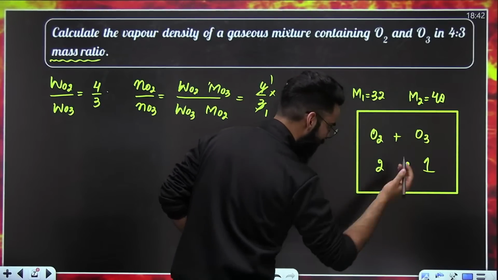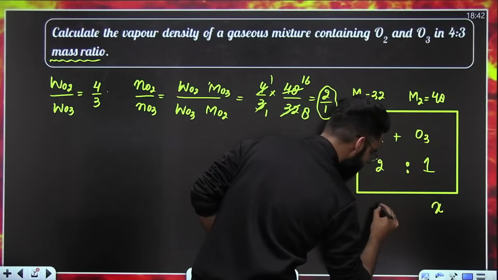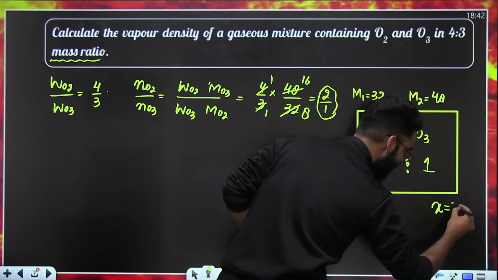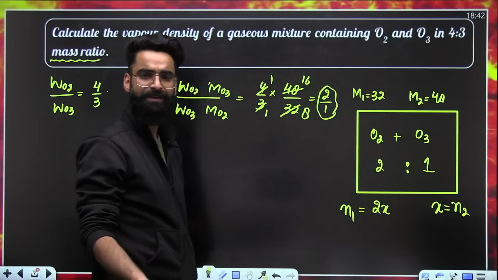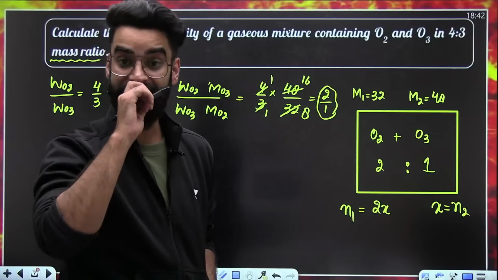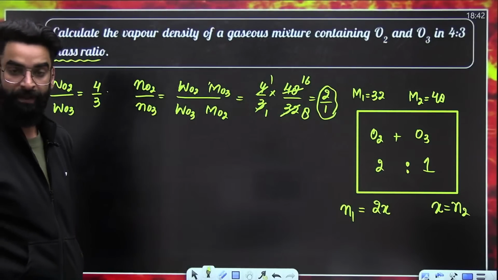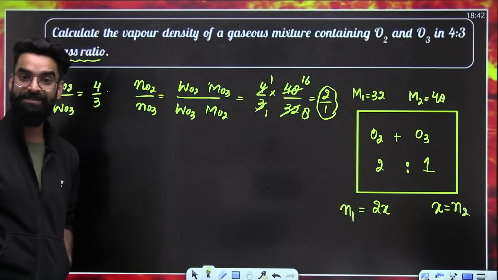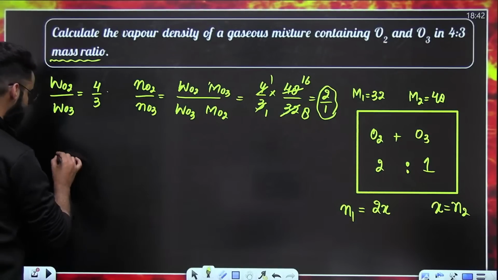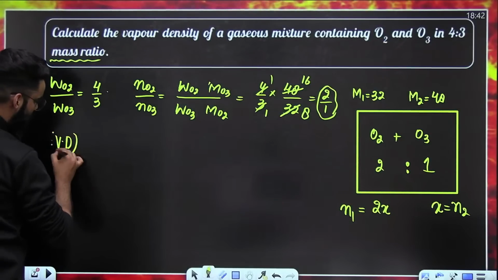If the molar ratio is 2:1, let's say the moles of O3 are x, so the moles of O2 have to be 2x. That means this is the value of N1, this is the value of N2. After this, the procedure is the same. What do we need to calculate? Vapor density of the mixture.